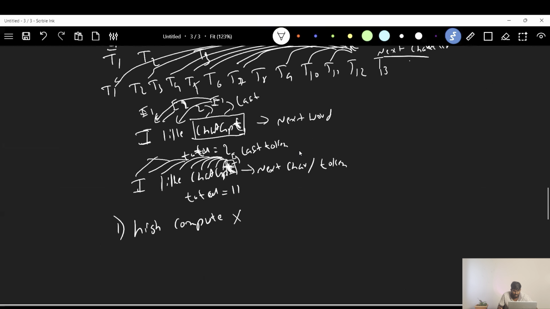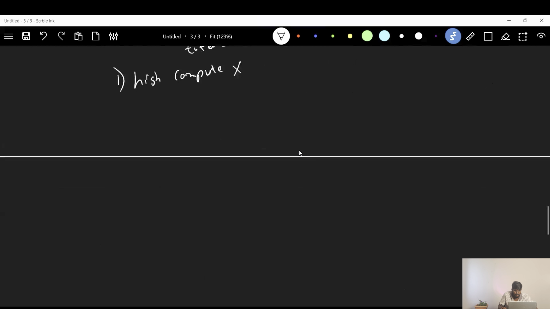We'll discuss the subword level tokenizer now. The third way is subword level.